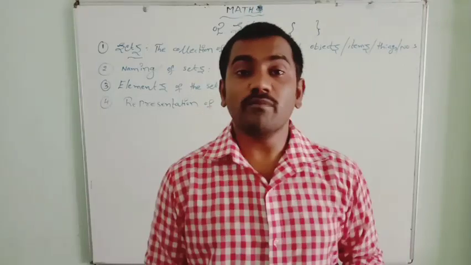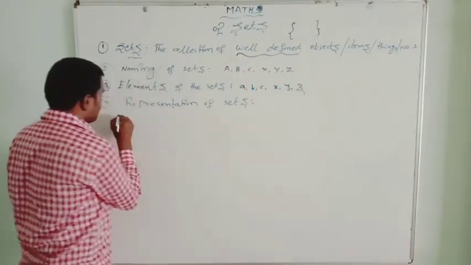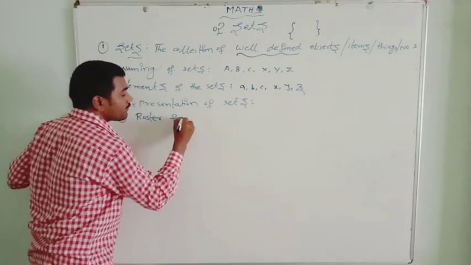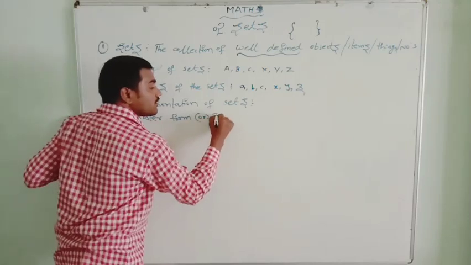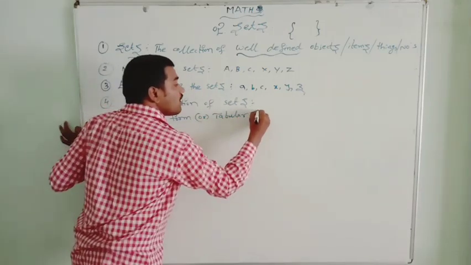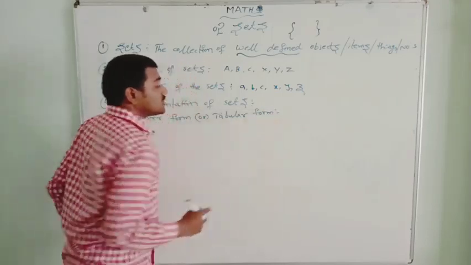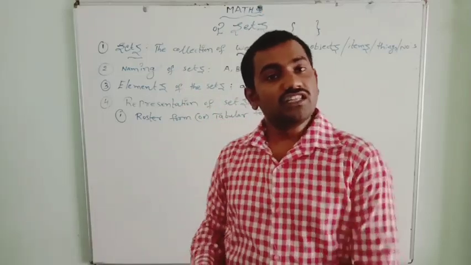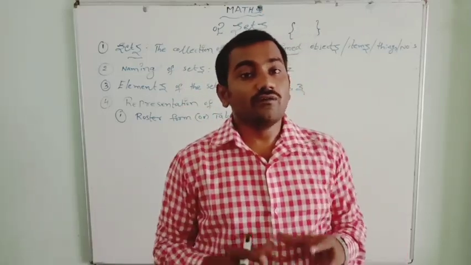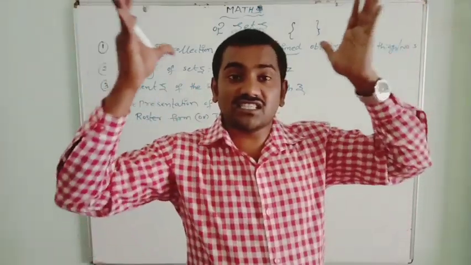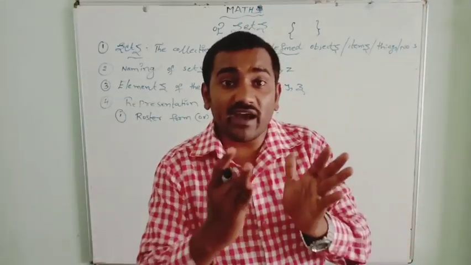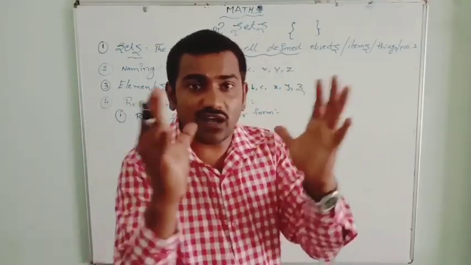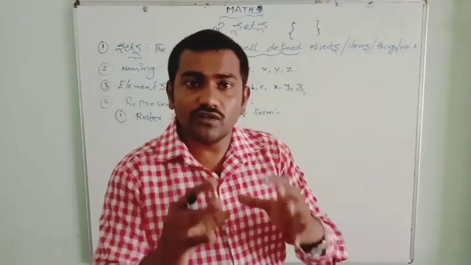One is roster form or tabular form. In this way of representation, we write all the elements of the set separated by commas.